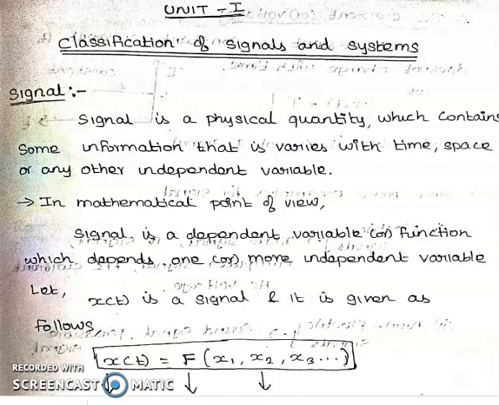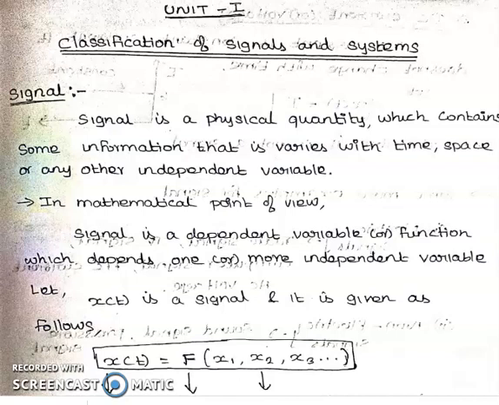While considering the signals, first we will see what a signal is and how to represent signals in different formats, and its standard signals. Some standard signals we are going to study later on. How to operate on the signals: there are different kinds of time operations and amplitude operations on the signals, and later on how to classify the signals. And what a system means, how to define the system, and different classifications of systems. That is what we are going to study in the first unit.